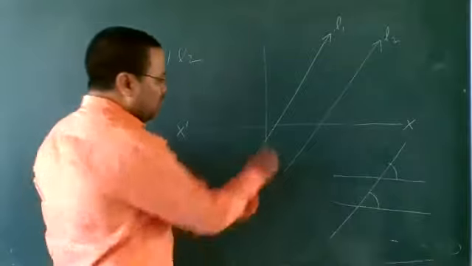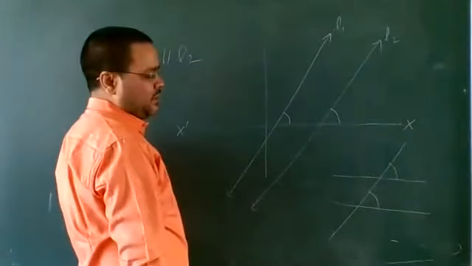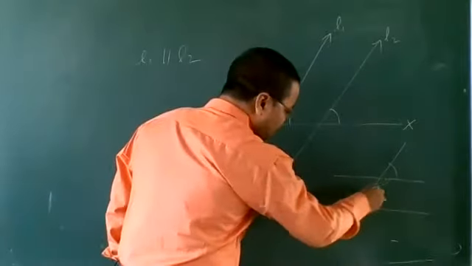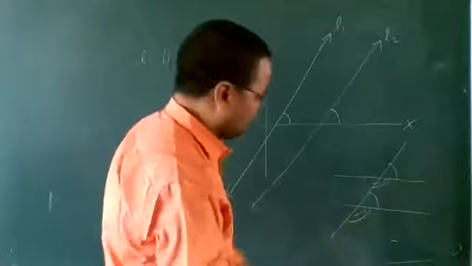So this angle and this angle are corresponding angles. This is the concept.